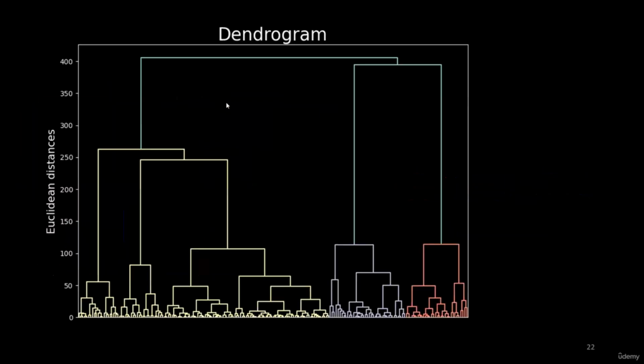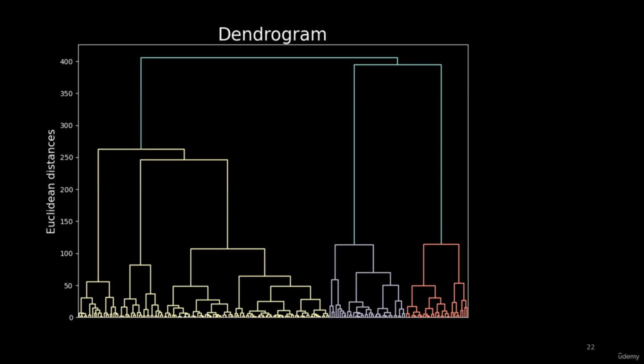Now look at this dendrogram. This dendrogram is very large and very complex, and we can see that it is formed from a large number of data sets. Now, where is the threshold line and how do we draw a threshold line on this dendrogram?